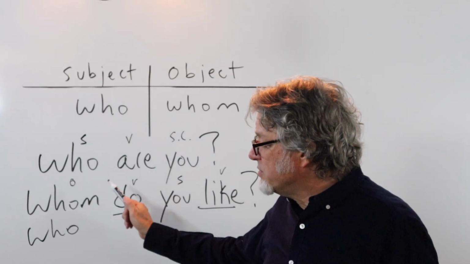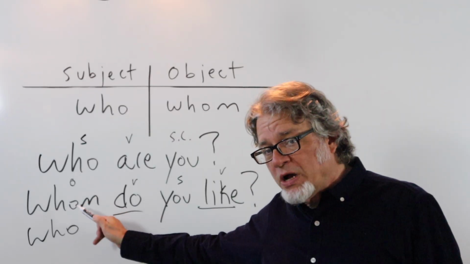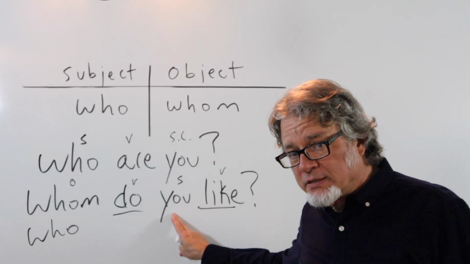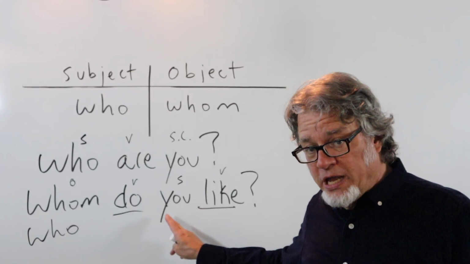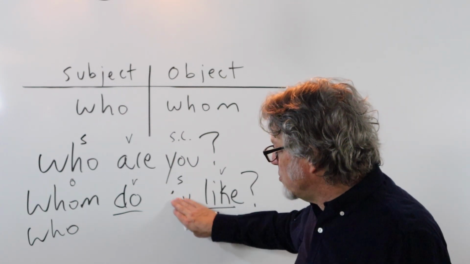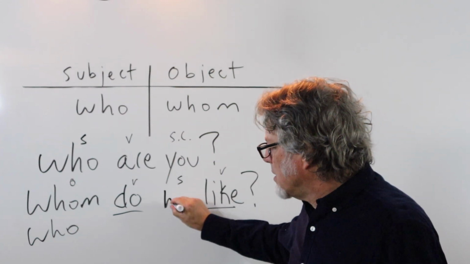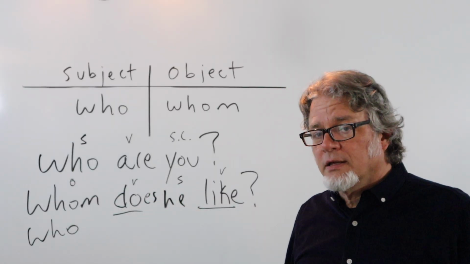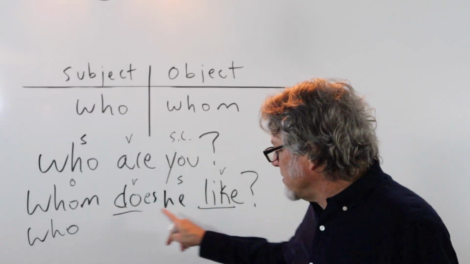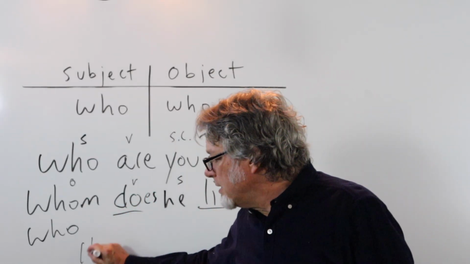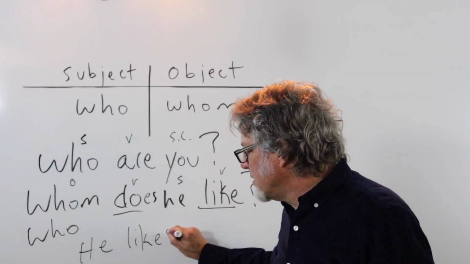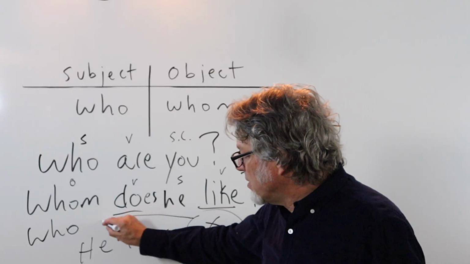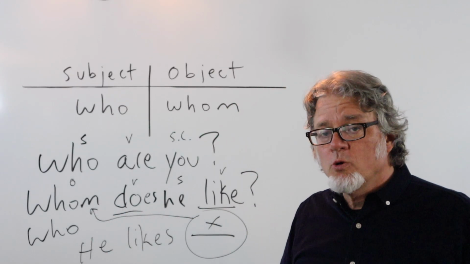But if you heard someone use whom in a question like this, whom is correct because you is the subject in this question. If we change you to he, this changes to does. Whom does he like? Again, this is the object of this verb, like. He likes, and then this is the person. This matches the pronoun whom.